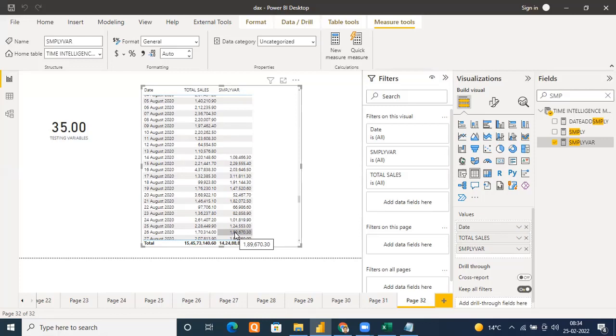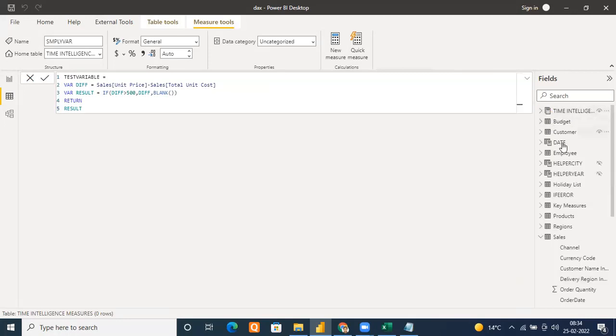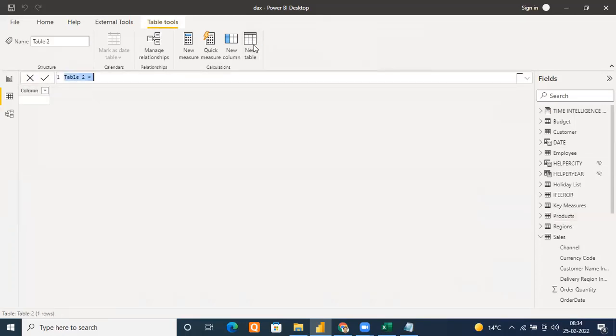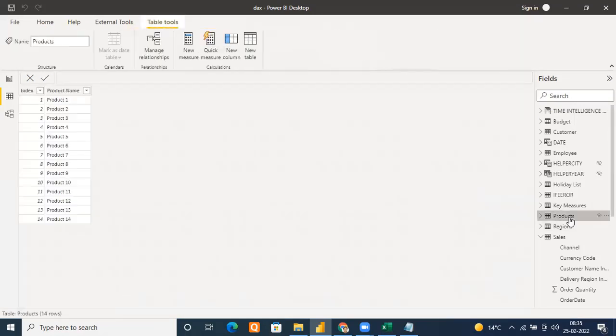Now let's take one more challenge. Let's come here to my table. Suppose, let me close it. Let me come to my products table. Here, let me bring total sales. I want to show you something, a nested row context, which many people don't know. Oh, sorry, I picked the wrong place. I want to go to the products once again. Yeah, new column rather.